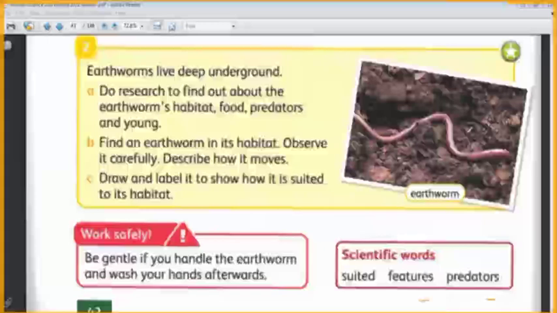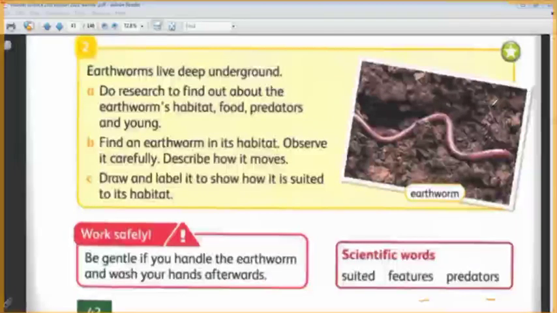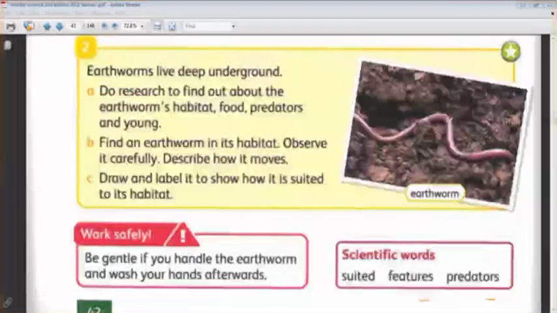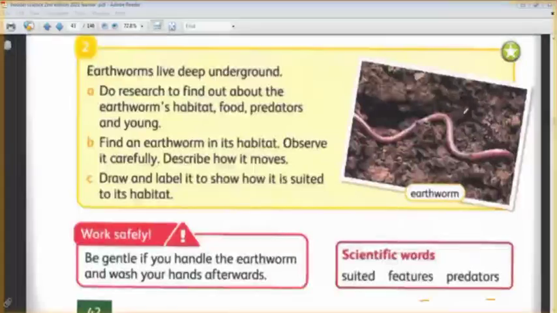Okay? How does it move inside the soil? It crawls like the snake. Its movement is called rippling movement. Rippling movement is something like crawling. Do you know crawling? The crawling movement of the snake? Yes. The earthworm moves in a similar way. We call it rippling movement. It lays its eggs inside the soil. It eats the dead roots and the dead leaves.